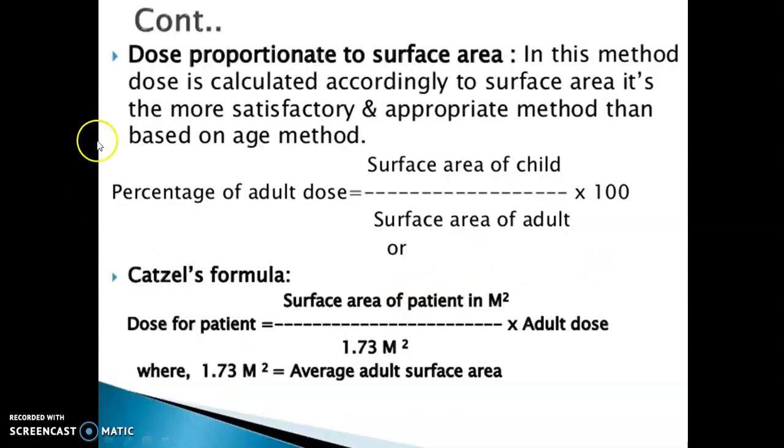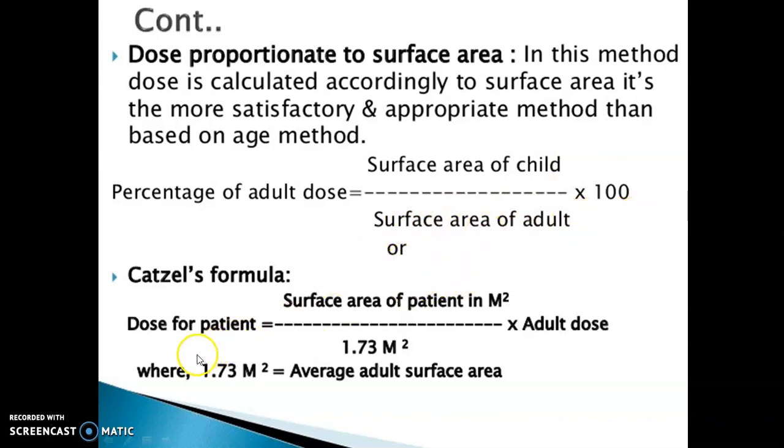And the last one is the dose proportionate to surface area. In this method, the dose is calculated according to the surface area. It is a more satisfactory and appropriate method than the age-based method. The percentage of adult dose is equal to surface area of the child upon surface area of the adult, into 100.